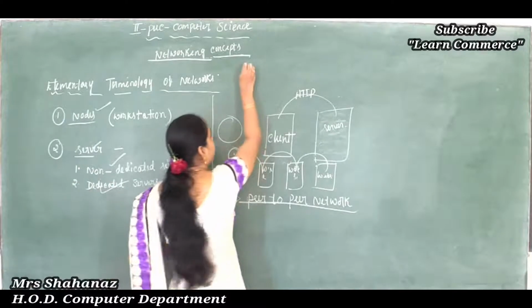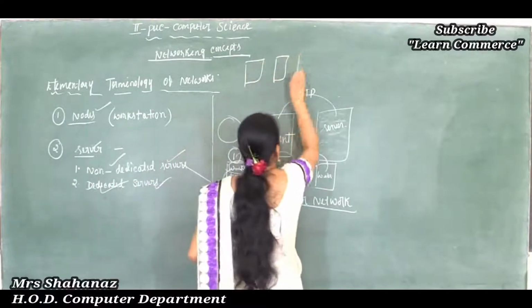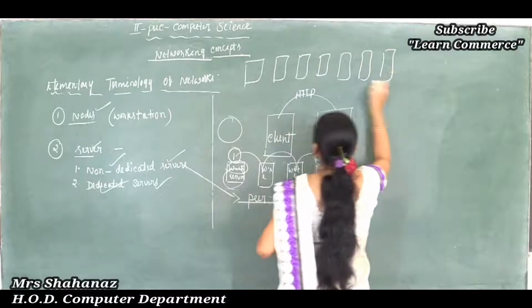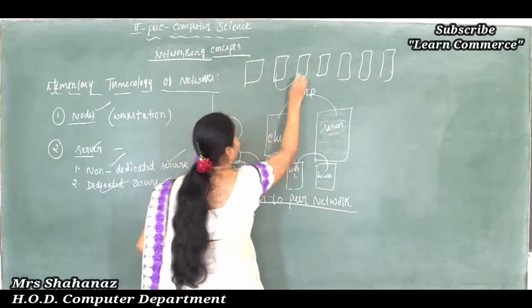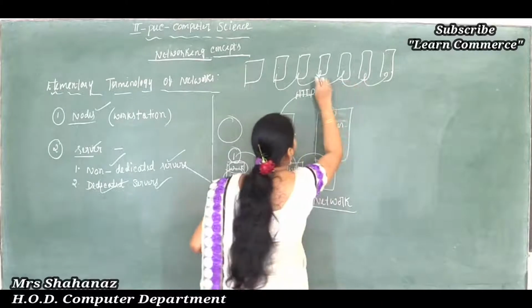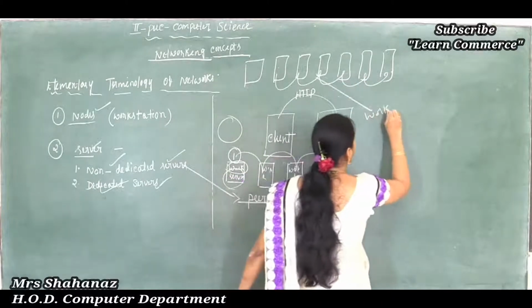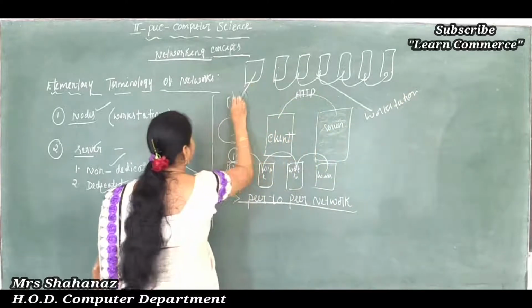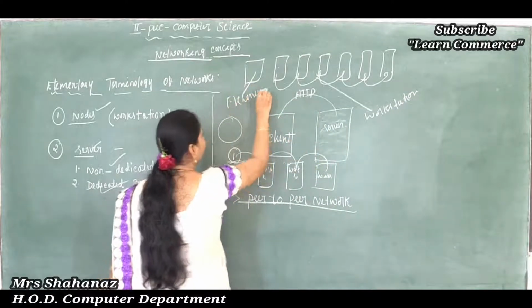So maybe we can say that here some computers are there. Many computers are there, and these computers are called workstations. All computers are called workstations, but only one computer is specially reserved for the server job. Clear this point here?